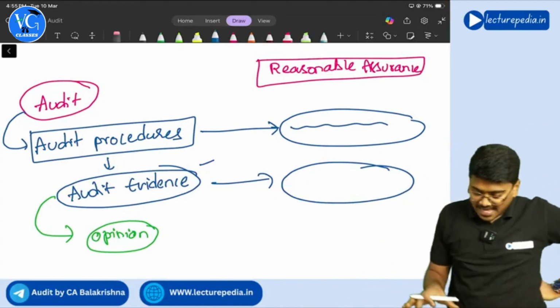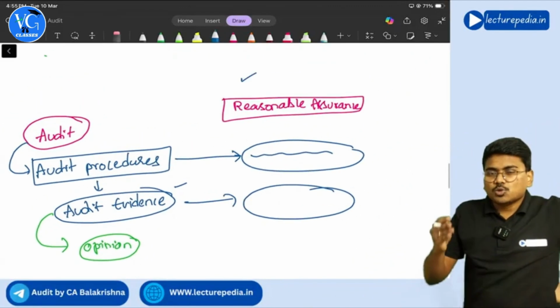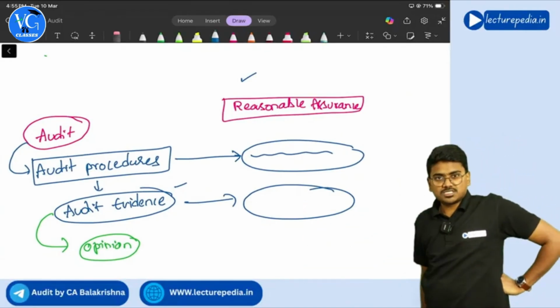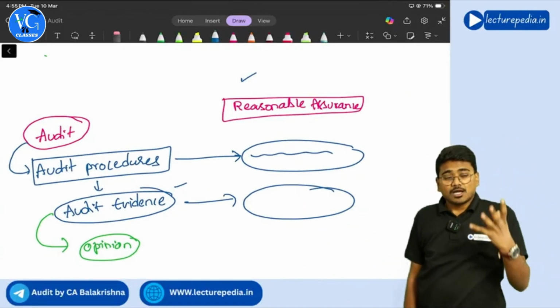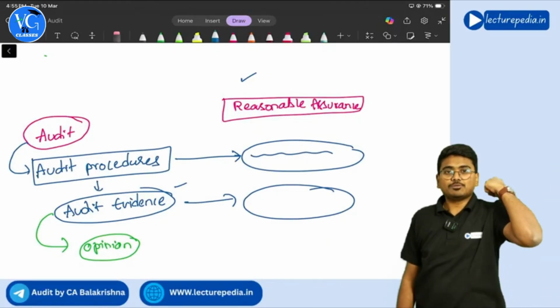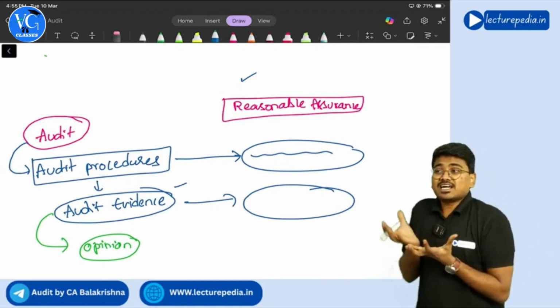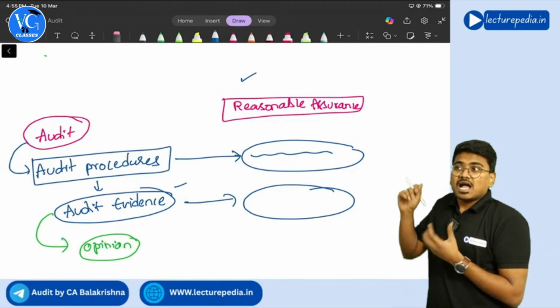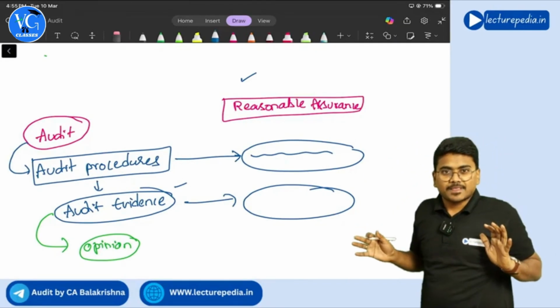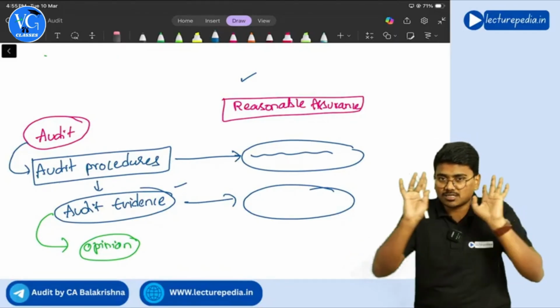So in case of audit, you will perform almost all the audit procedures, so that you get complete audit evidence and you will be in a comfortable position to give reasonable assurance. That is about reasonable assurance.